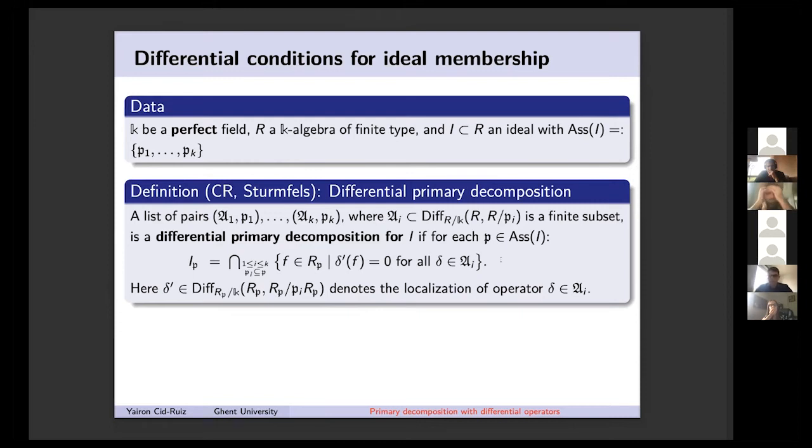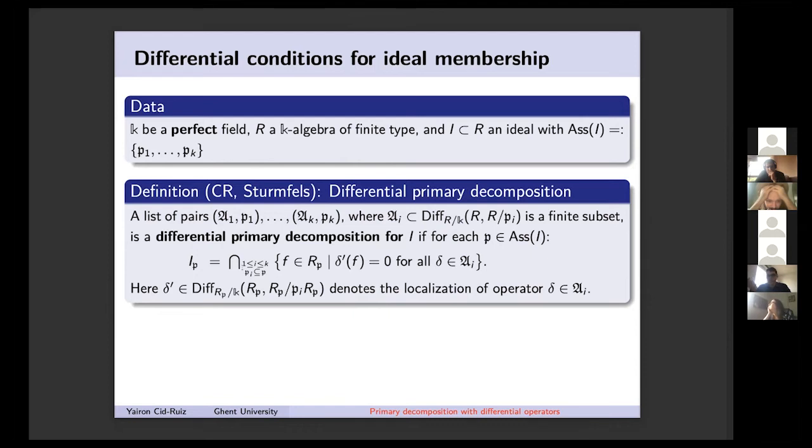What we want is something like a local or scheme-theoretic definition, where we recover all the possible localizations of the ideal. For each one of the associated primes, I will say that it is a differential primary decomposition if this list of pairs satisfies the following condition.